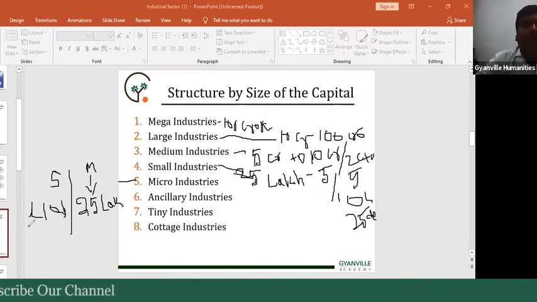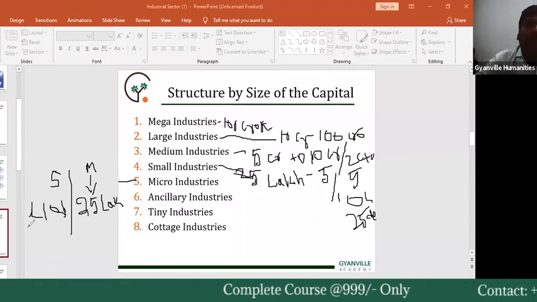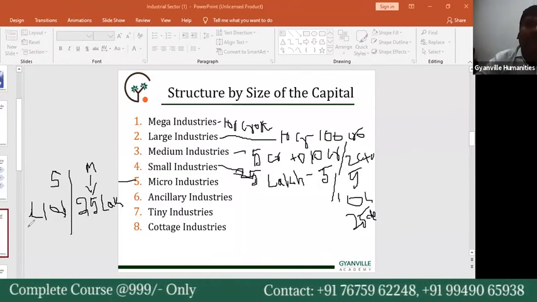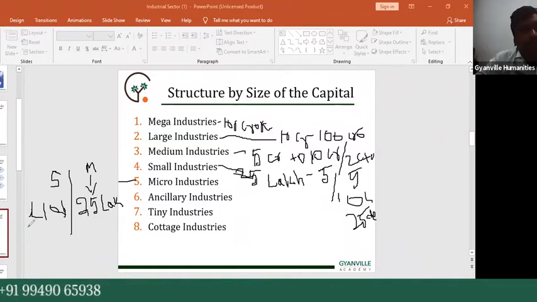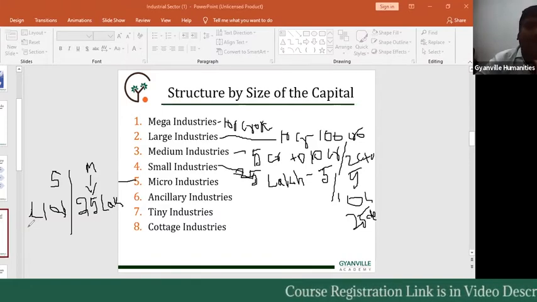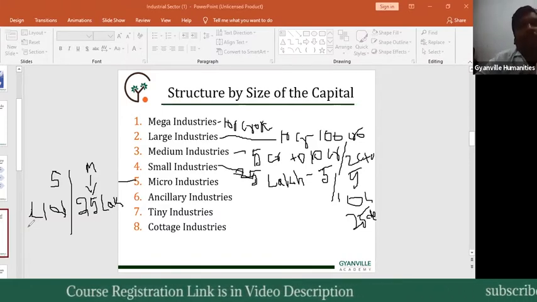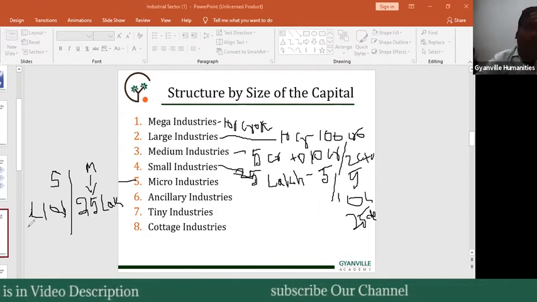Next, finally, the investment related classification is the micro industry. In the manufacturing field, below 25 lakhs investment in the industry is called micro industry, that is the manufacturing category. And in the service sector category, service related industry category, it is below 10 lakhs. So that is the micro industries.